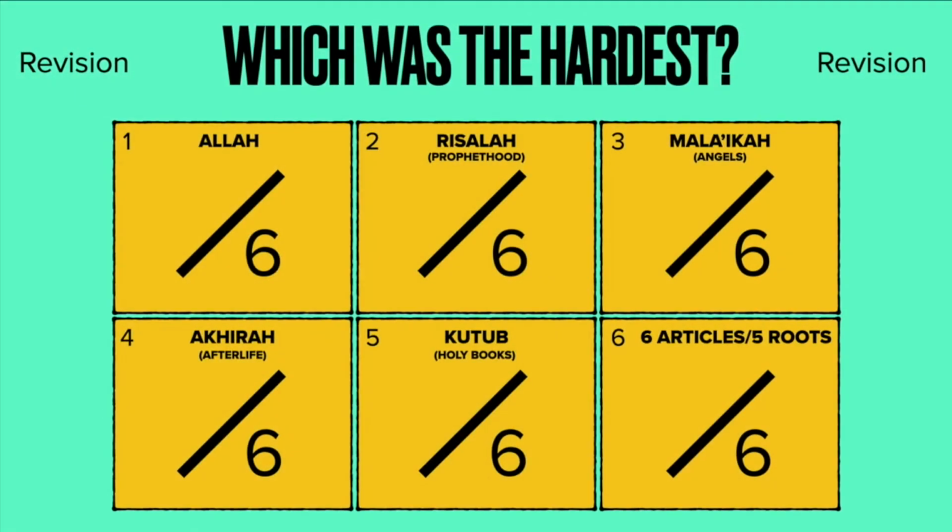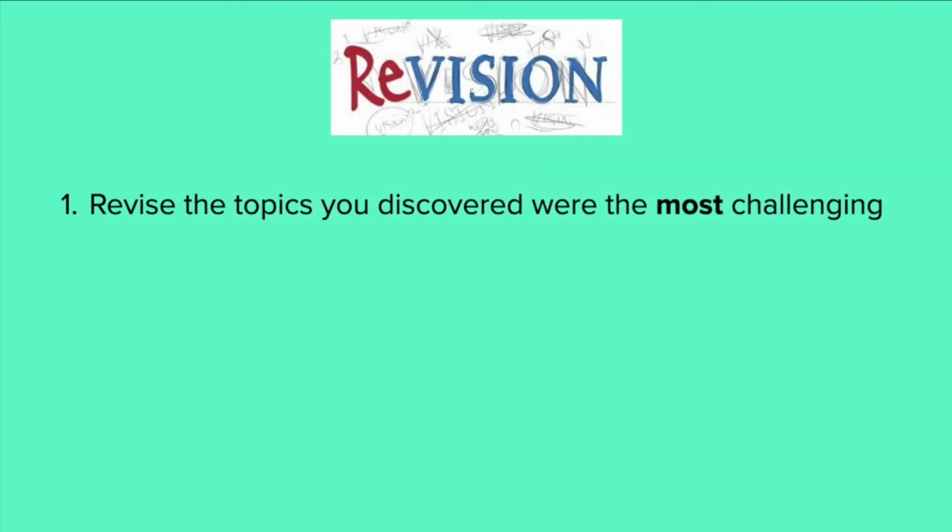Okay, so you should have given yourself a mark out of 6 now for each of these topics within Islam beliefs and teachings. And this should let you now identify what topic you find easiest and what you find most challenging. Okay, so I'd like you to revise the topics you discovered were the most challenging. Okay, how are you going to do that? Well, I want you to look through your book, and you can also check on other lessons that we put up for you. You can check back and fill in any gaps you've got.